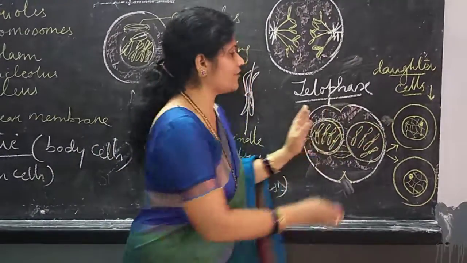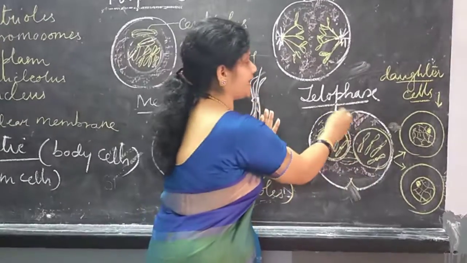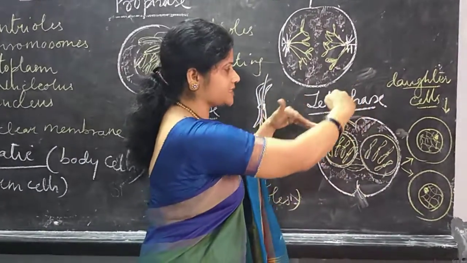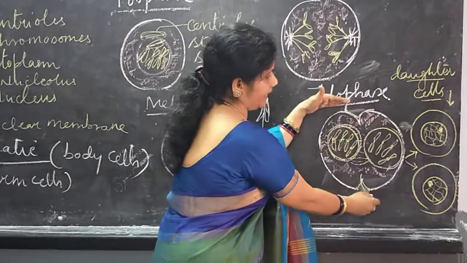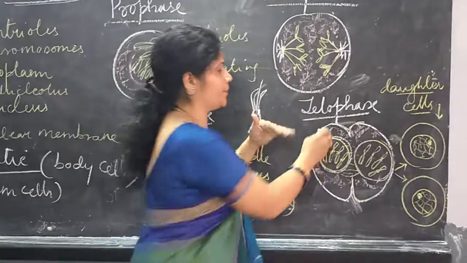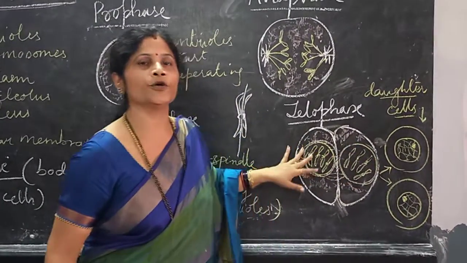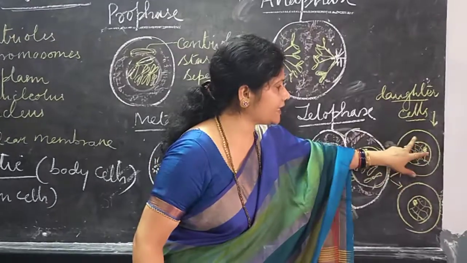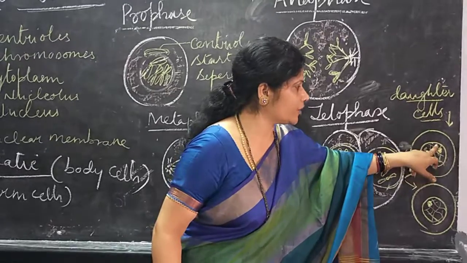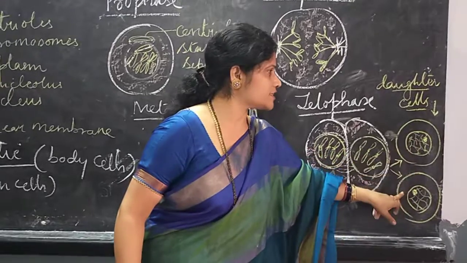Now after the division of this nucleus into 2 daughter nuclei, the cytoplasmic division starts. If it is an animal cell, the cytoplasm starts constricting from the exterior towards the interior of the cell. That means it starts projecting from outside towards the center, dividing the whole cell into 2 equal parts. Each is called a nucleus, along with nucleoplasm, nuclear membrane and nucleolus. Then a cell membrane is formed again, giving 2 daughter cells at the end.